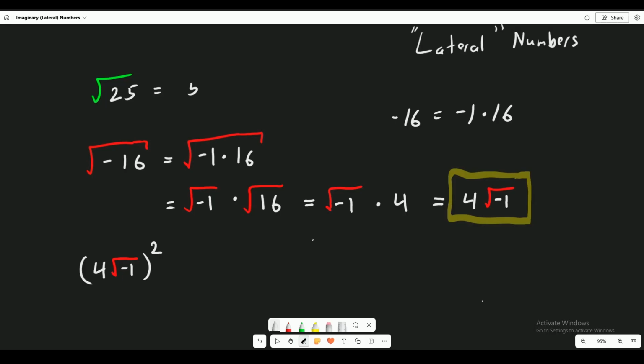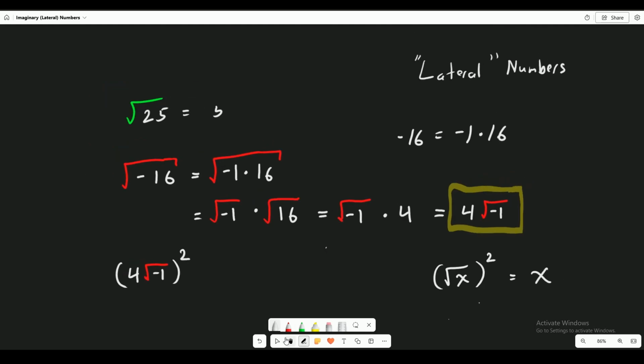Okay? Before I move on, let's get one thing going. Anytime you square a square root, you get the inside result back, because the square root and the square are like opposites. They're kind of like addition and subtraction. They undo each other. They are inverse operations. All right?